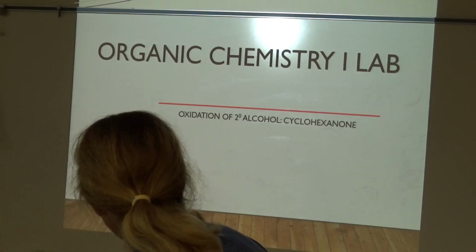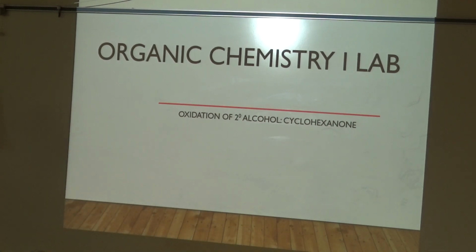Next, the production of cyclohexanone by the chromic acid oxidation of a secondary alcohol. Here again, primary alcohols oxidize easily through inorganic means to aldehydes, but then the process does not stop there. They go all the way to carboxylic acids. Secondary alcohols will oxidize to ketones, and then the process stops. It's actually quite difficult to further oxidize them to esters.